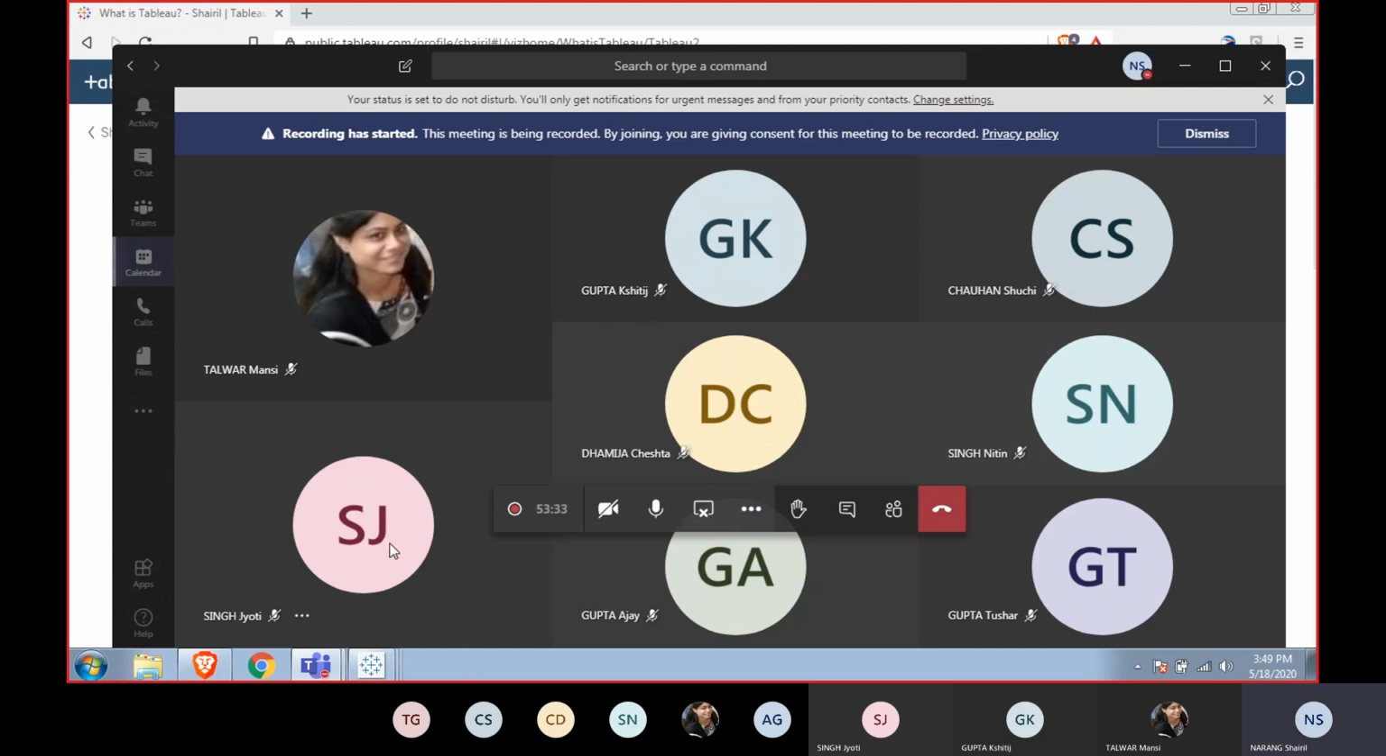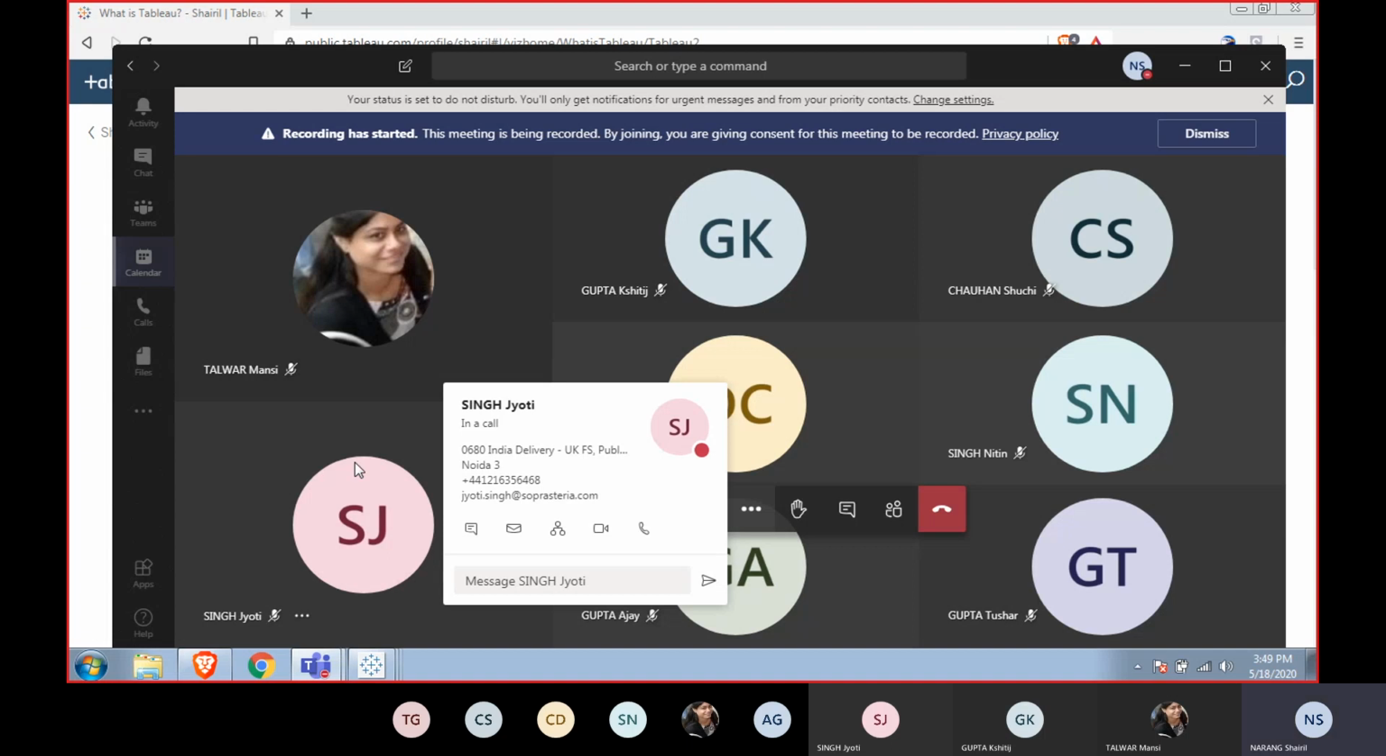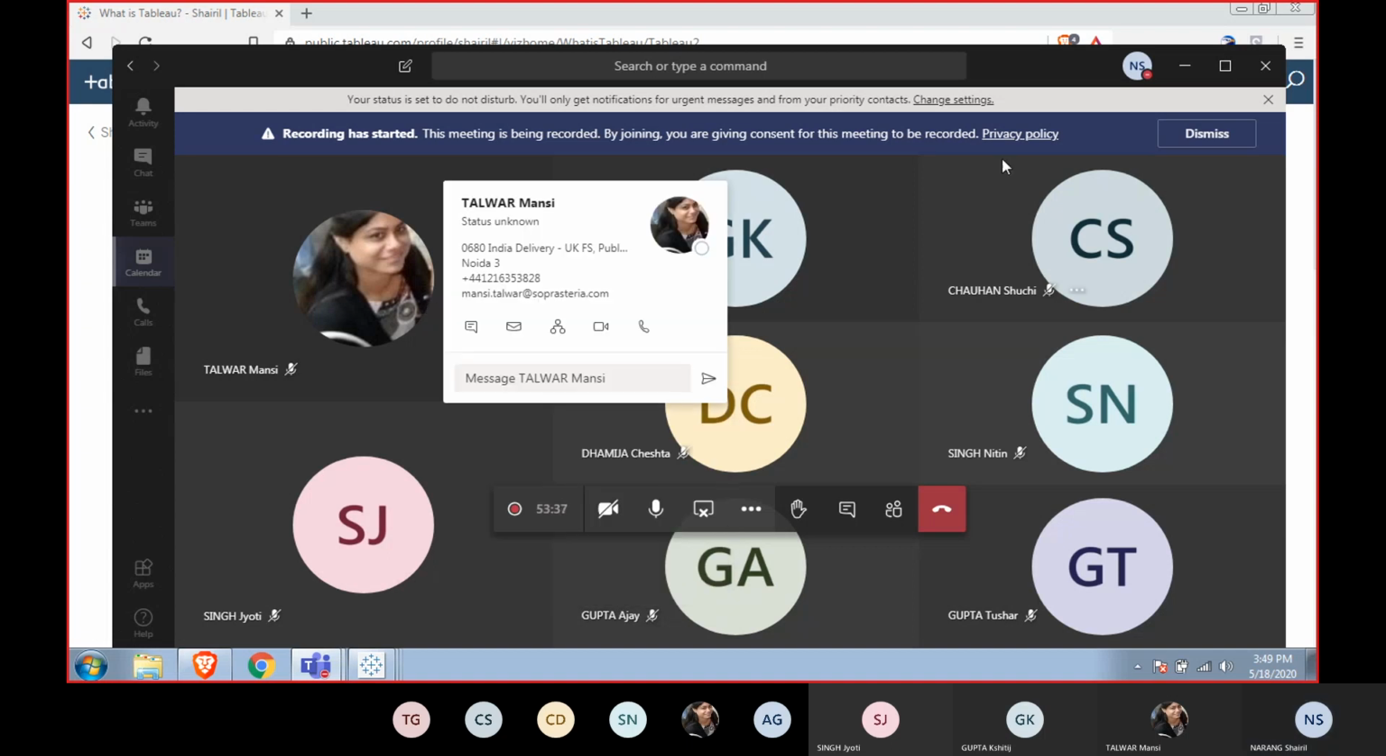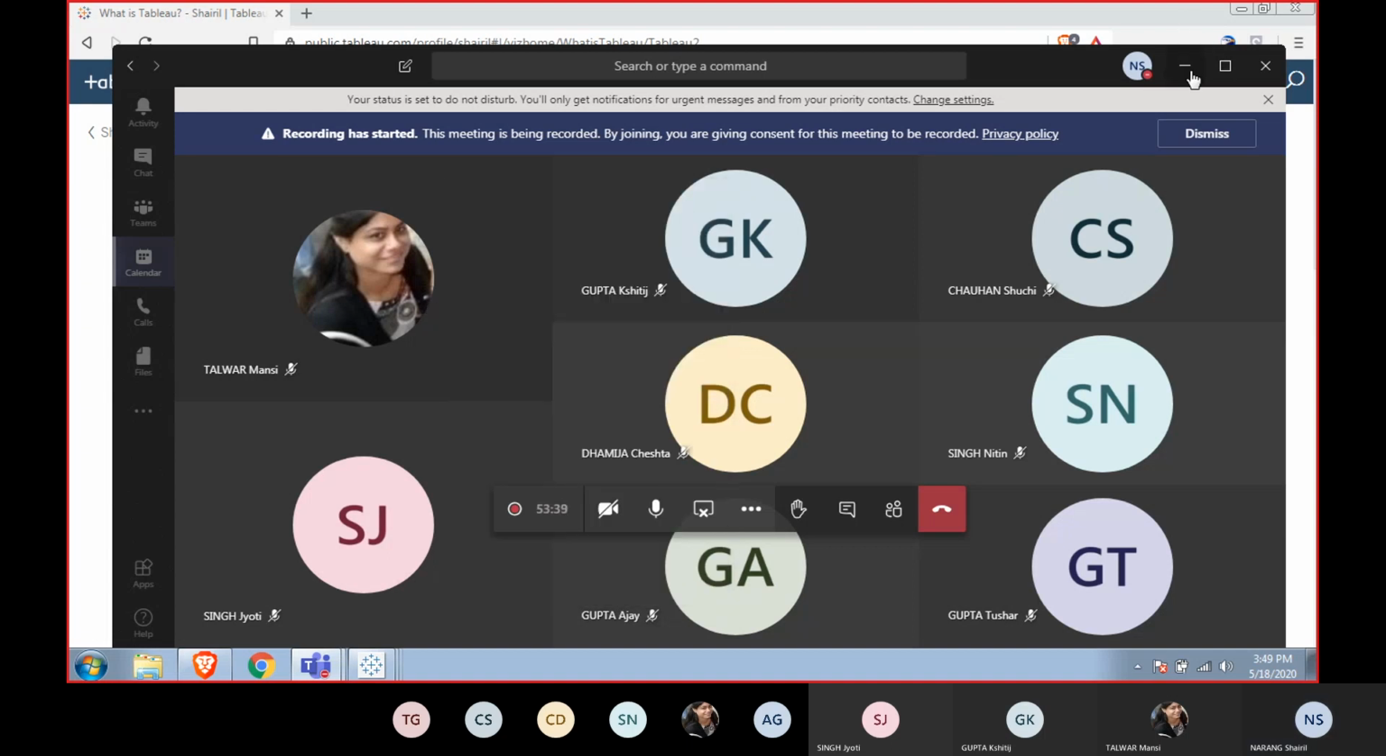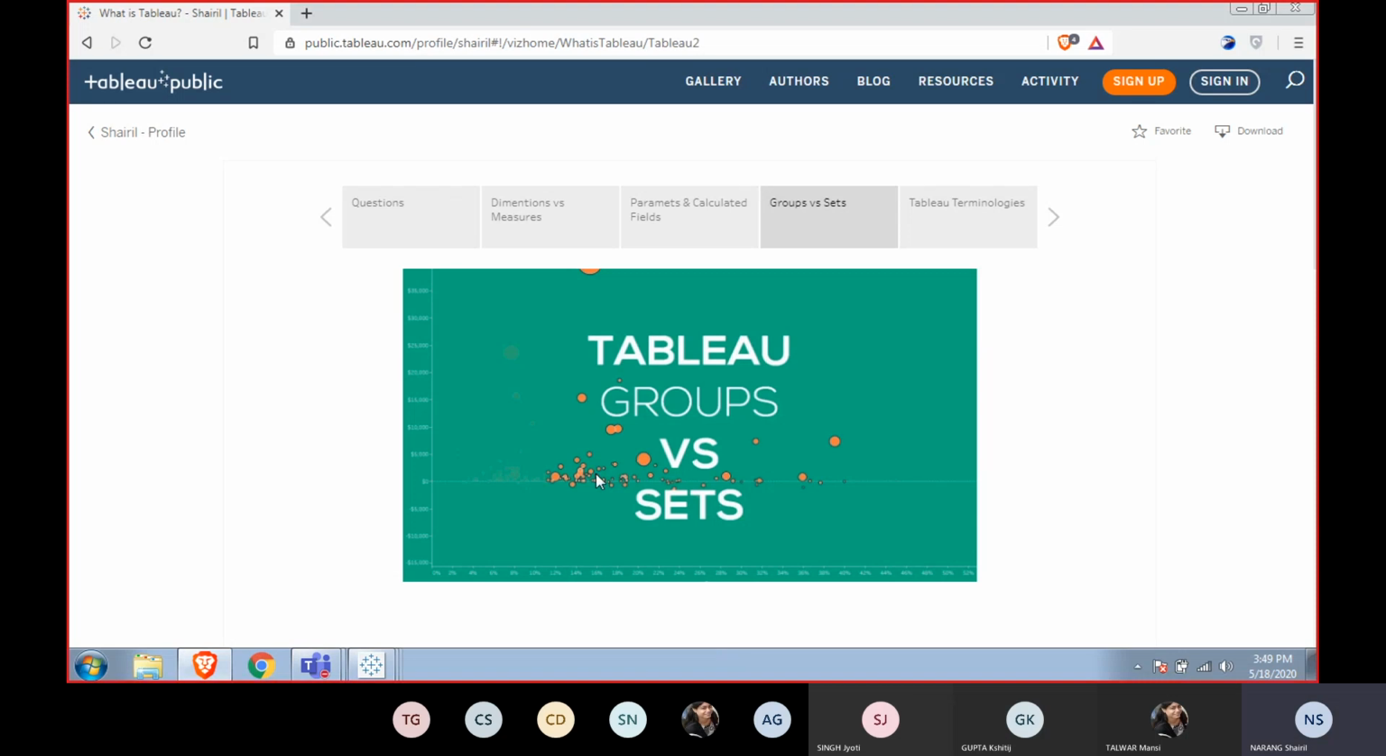Anybody? No? Terminology wise, both of these seem the same. We call a group a set and a set a group. I don't know what's the difference in Tableau for that. Set may be the mathematical term.